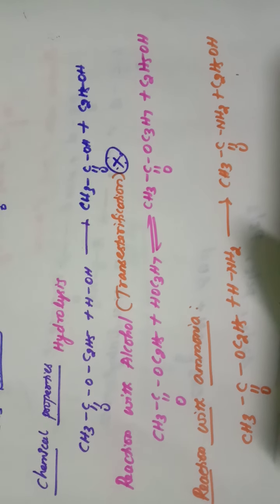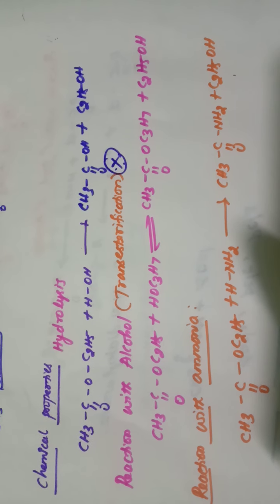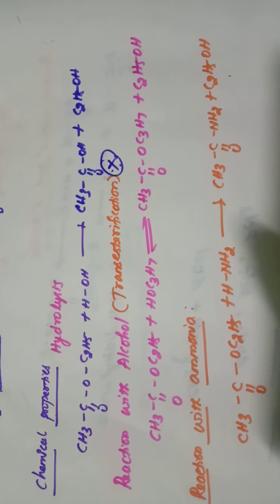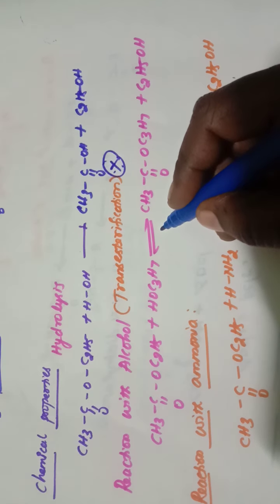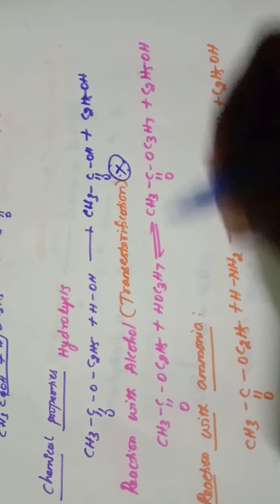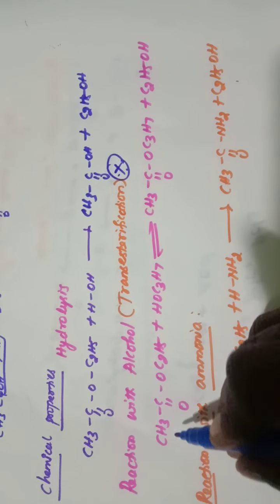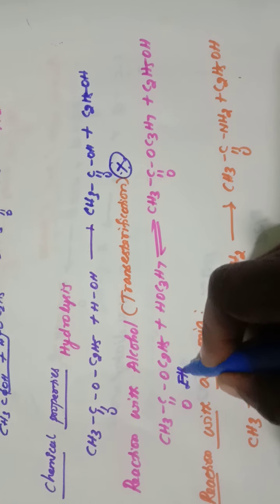Here esters of an alcohol can react with another alcohol in the presence of mineral acid and give esters of the second alcohol. For example, this is ethyl acetate.